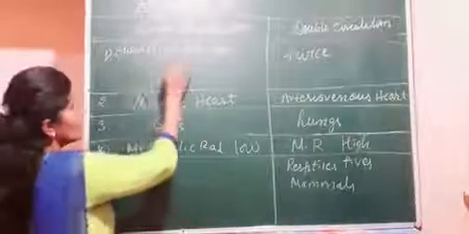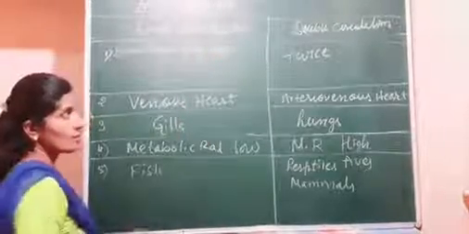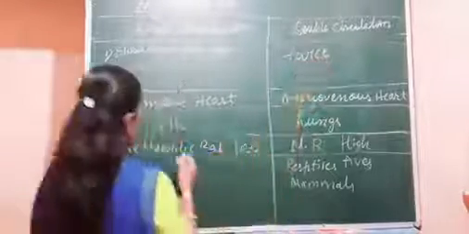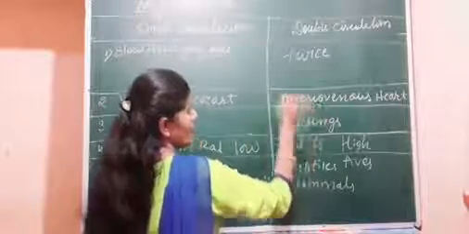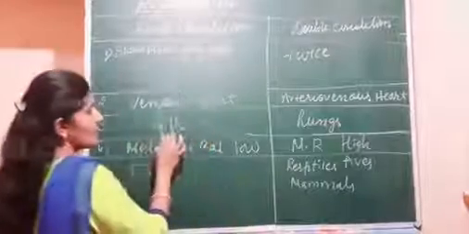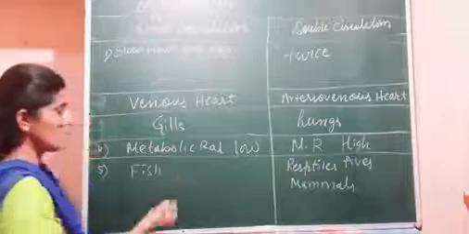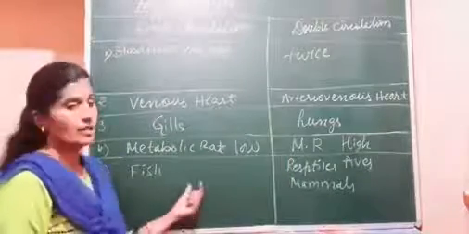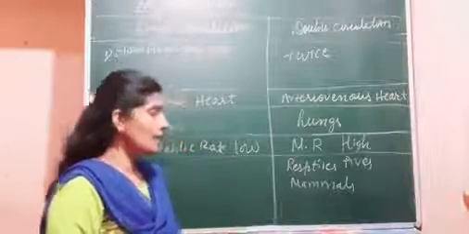Let's take a review. In the single circulation, blood flows only once through the heart to complete one circulation. In the double circulation, blood flows twice through the heart to complete one circulation. In single circulation the heart passes only deoxygenated blood, so it is called the venous heart, and in double circulation the heart passes oxygenated as well as deoxygenated blood, so it is called the arteriovenous heart. Blood gets oxygenated in the gills in single circulation, and in the lungs in double circulation. The metabolic rate is low in single and high in double circulation. Single circulation occurs in Pisces fish, and double circulation occurs in reptiles, aves and mammals.